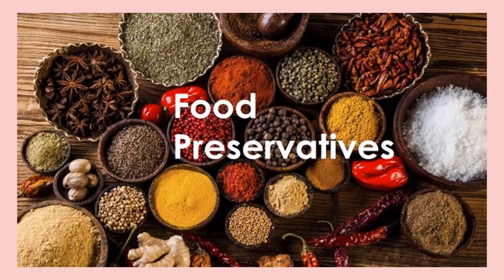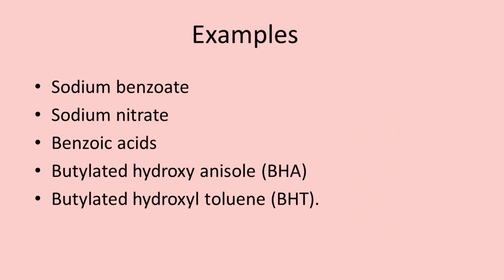Preservatives. They prevent the spoilage of the food caused by fungi, bacteria, and other microorganisms. These preservatives are commonly used in low-fat spreads, cheeses, margarine, mayonnaise, bakery products and dried fruit preparations. For example, sodium benzoate, sodium nitrate, benzoic acids, butylated hydroxyanisole, that is BHA, and butylated hydroxytoluene, that is BHT.